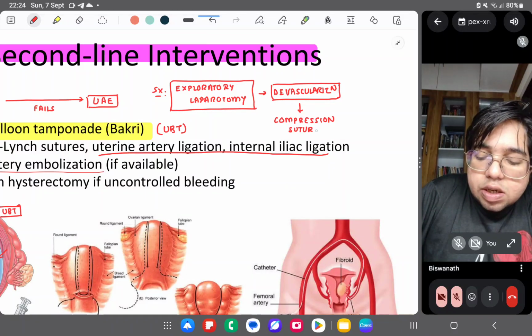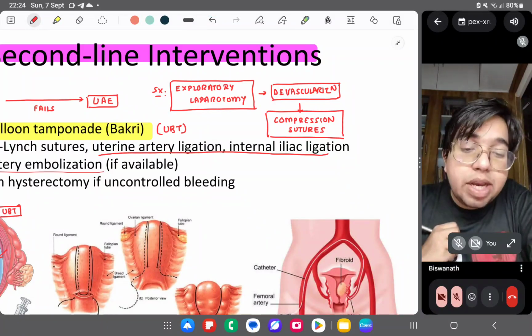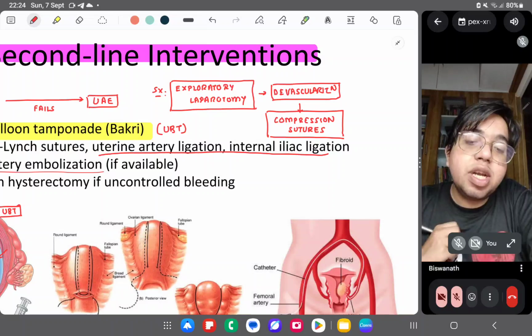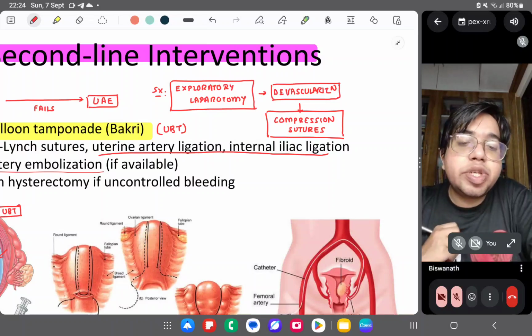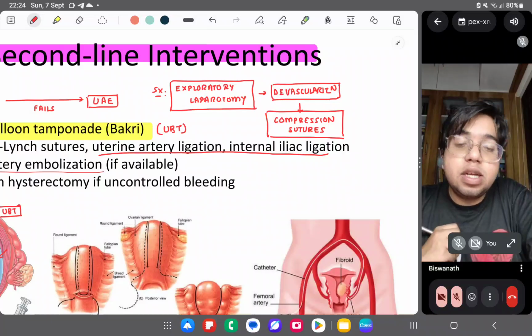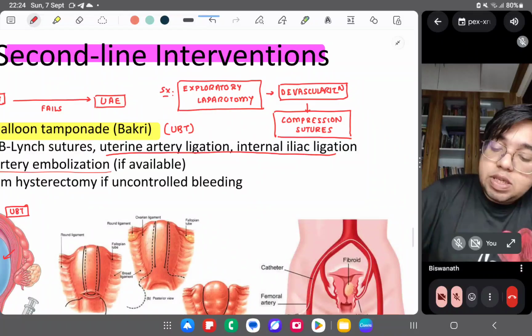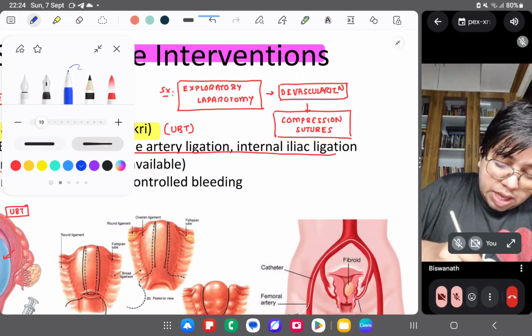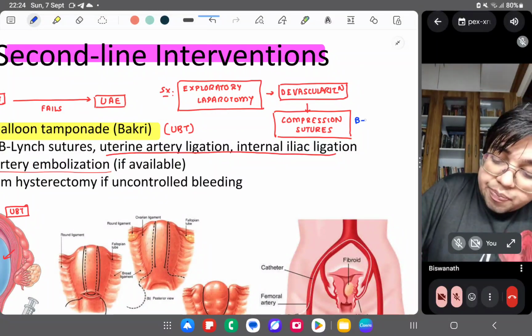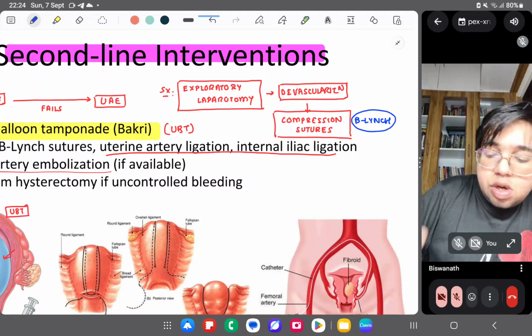Compression sutures. There are many compression sutures. You can use Hayman compression suture. You can use Cho suture. Okay, and the most famous suture which you commonly use is B-Lynch suture. B-Lynch, okay.